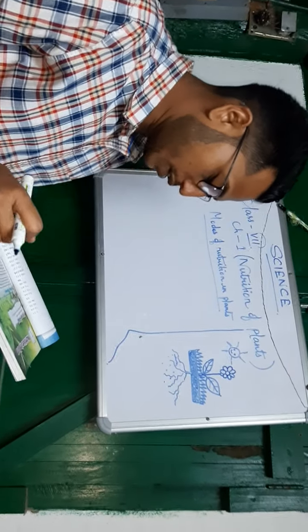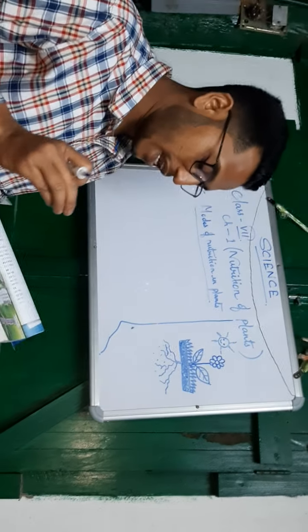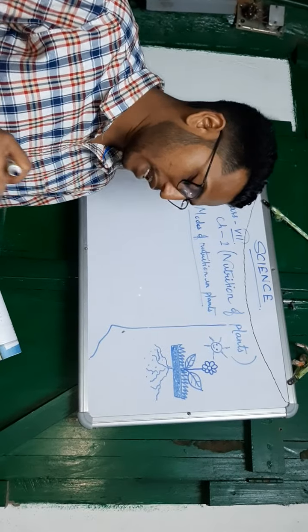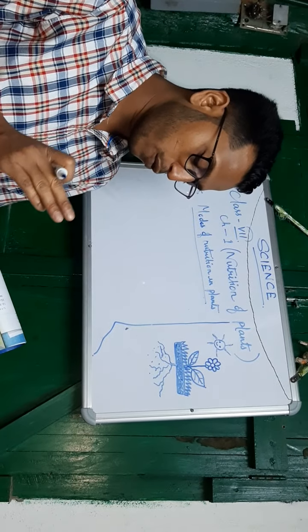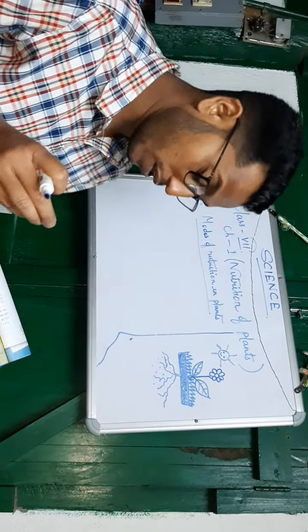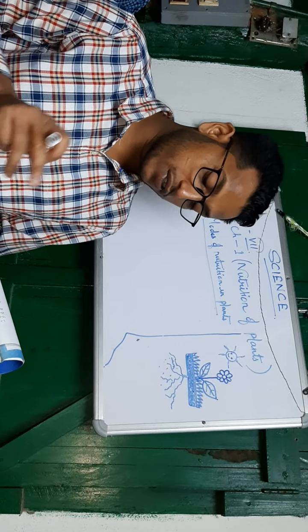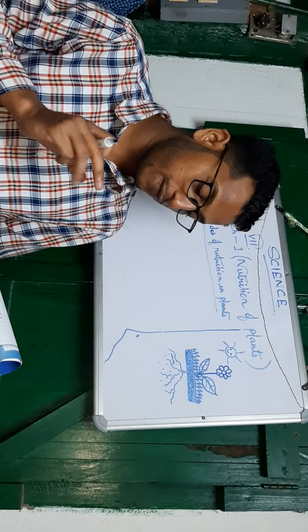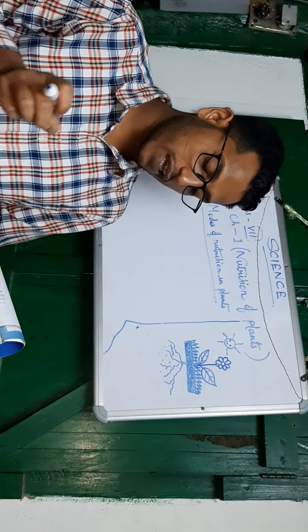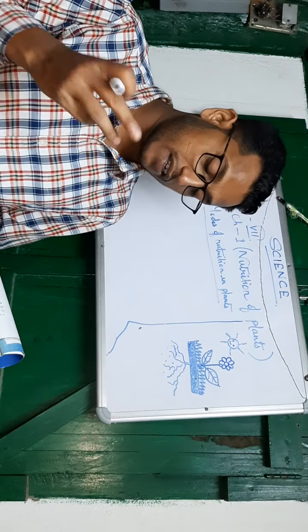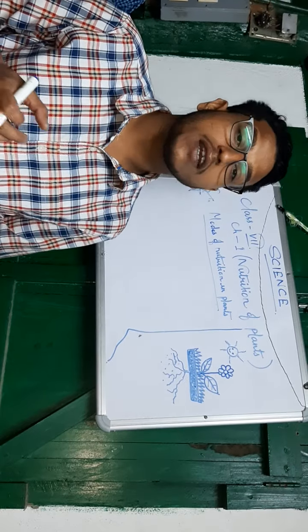All living things require energy to stay alive and to carry out various life processes. Food provides energy. Plants also need food to grow like other living organisms. The process by which an organism takes in food, uses it for its growth and utilizes it to perform other vital activities is called nutrition.